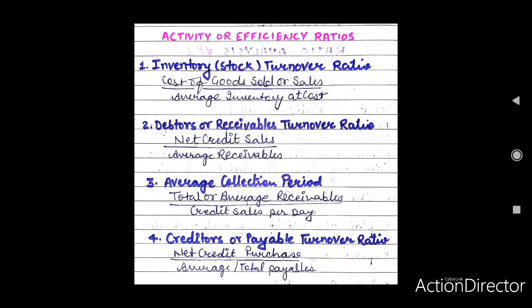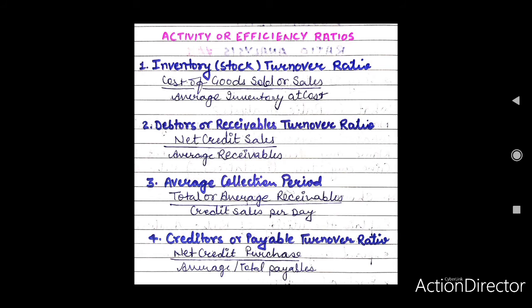Meaning and computation. Firms from whom goods and services are purchased on credit are known as creditors, and the bills accepted in lieu of credit purchase are called bills payable. The creditors and the bills payable both are reckoned as total payables. If these payables remain outstanding for a longer period, lesser will be the problem of working capital to the firm. But when the firm does not pay off its creditors within time, it may face difficulties in procuring further working capital.